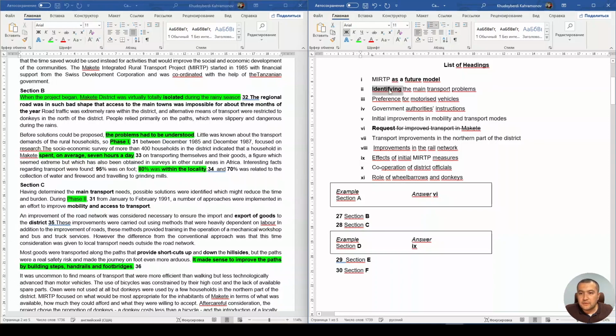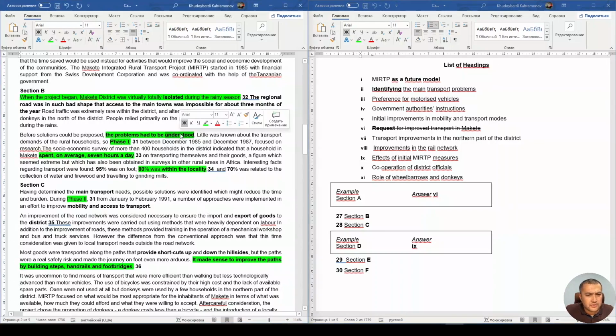You see, identify, I think understood, right? Transport problem, there's the word problem. And do we have transport? Little was known about the transport. Yeah, we have the word transport, demands of the rural household. So phase 1, between December 1985 and December 1987, focused on the research.